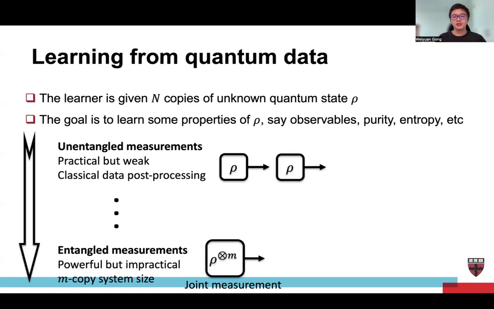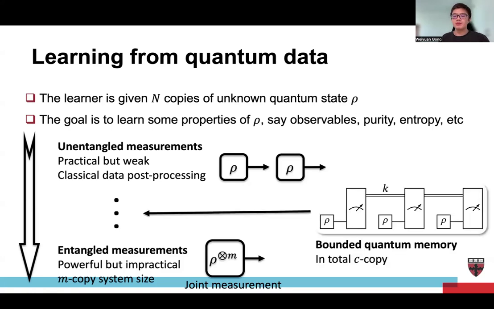A first example is bounded quantum memory, which we are going to cover later. You have a fresh copy of rho, you make a measurement, and you have a k-qubit quantum memory. So after the measurement, you can store k qubits in the quantum memory, and then you get another fresh copy of rho and you perform a joint measurement on n plus k qubits, and then you store another k qubits in the quantum memory.